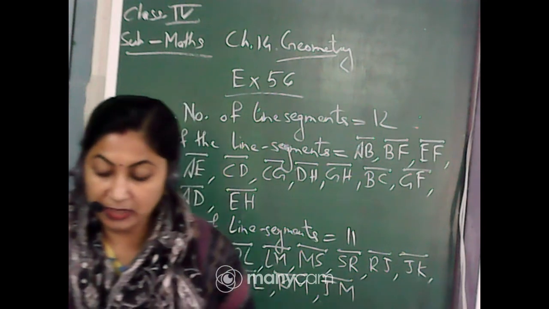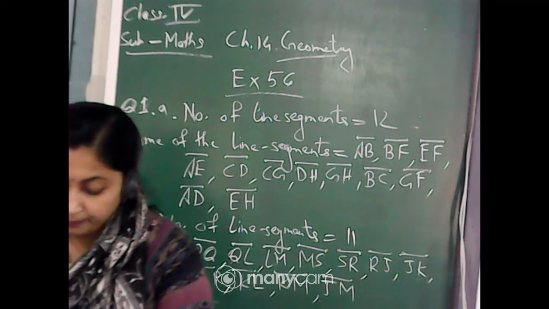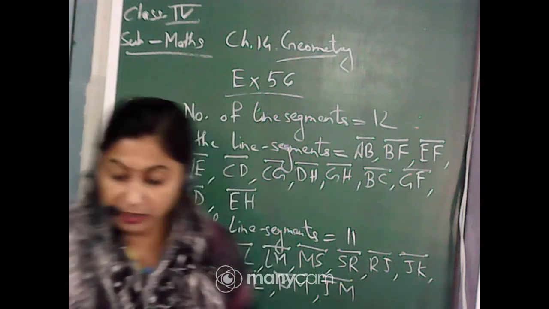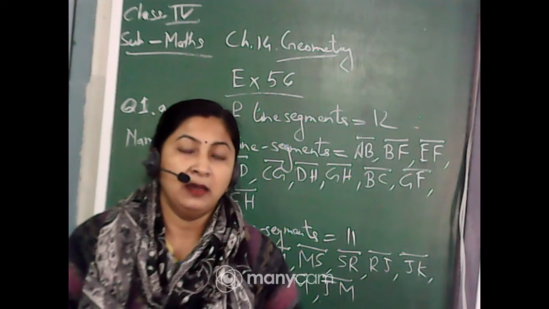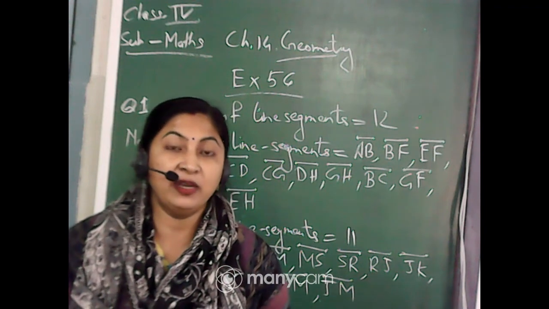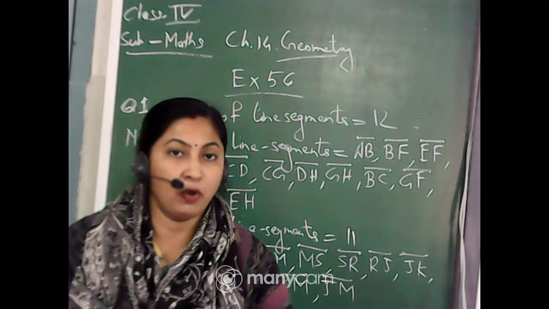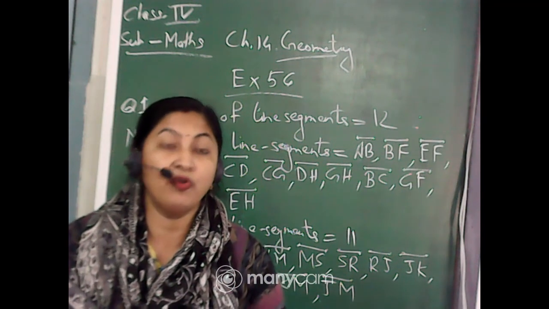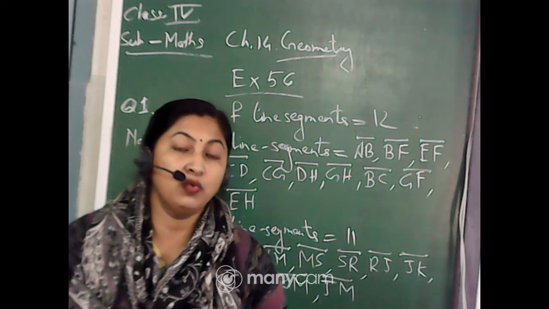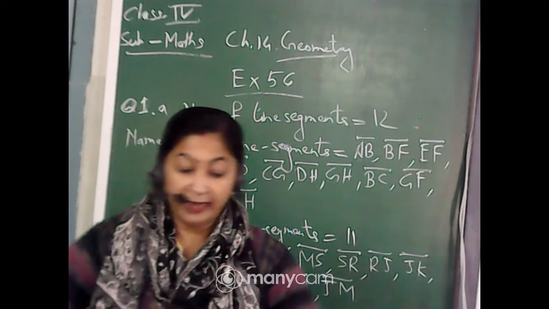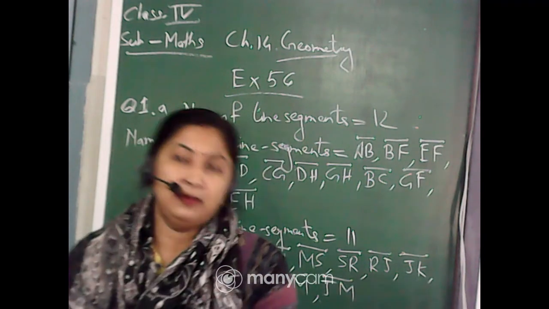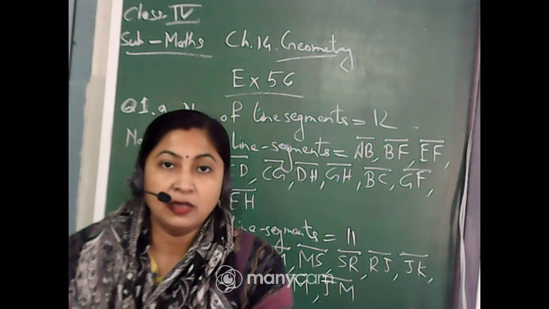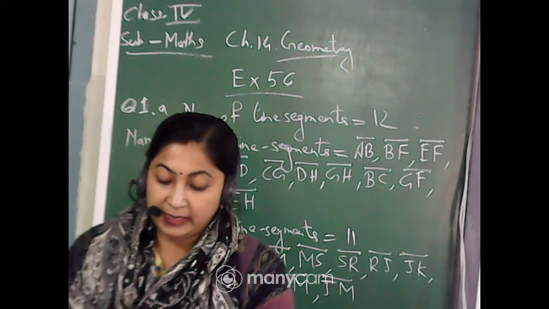Okay students, that's all for today. The next we will do in our next class, in the next offline video. Up to this you do it in your copy, and for line, ray and line segment you will read the definitions but not write them in the copy. But for exercise 56, questions 1, 2, 3, 4, you have to do it in your copy, so that you can be very quick and it will be easy to see or measure the line segments.